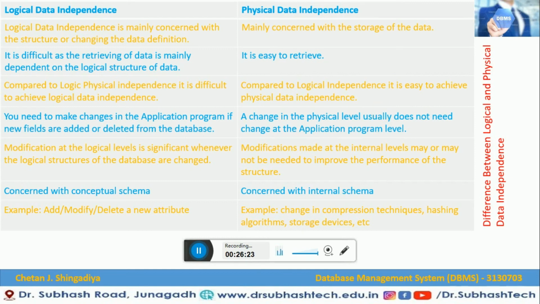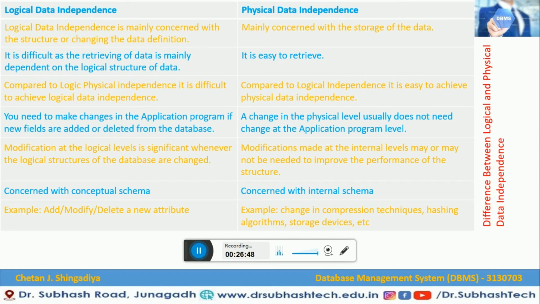While in case of logical data independence, the modification at the logical level is significant whenever the logical structure of the database is changed. While in case of physical data independence, modifications made at the internal level may or may not be needed to improve the performance of the structure. It is mainly concerned with the conceptual schema, and the other is mainly concerned with the internal schema.